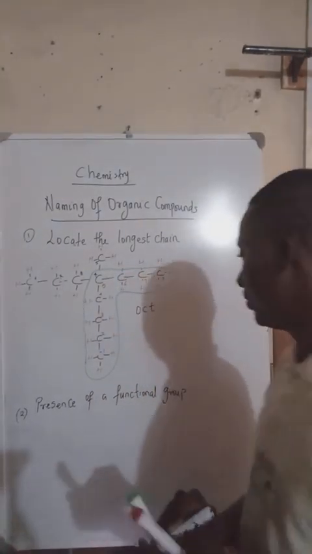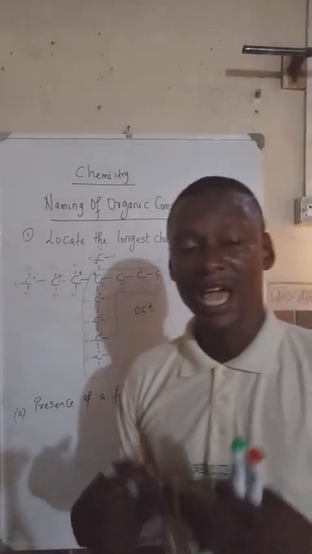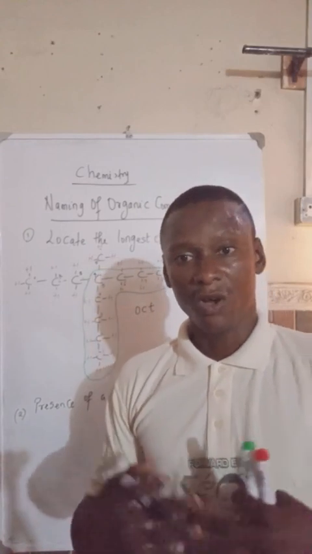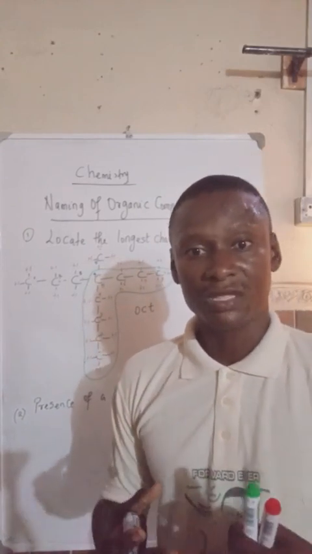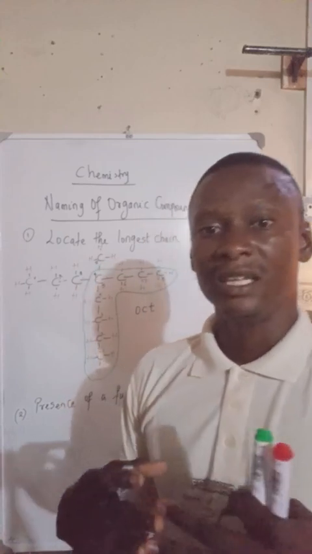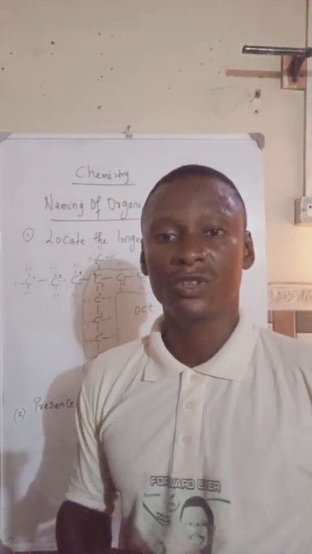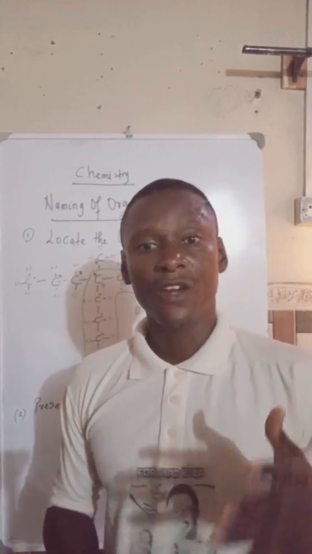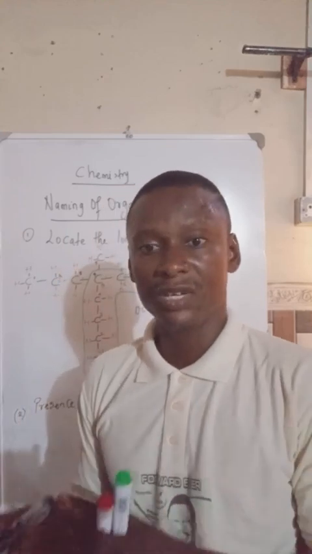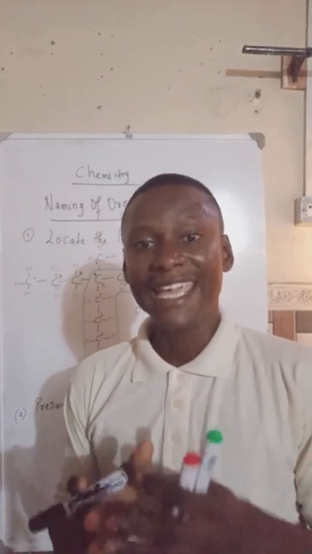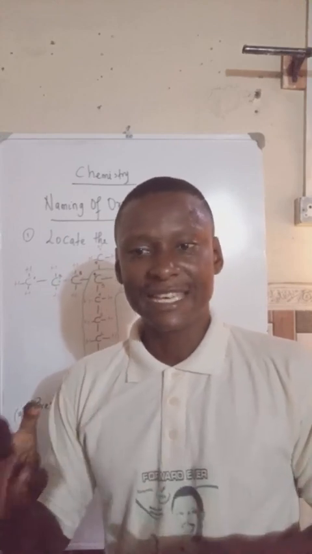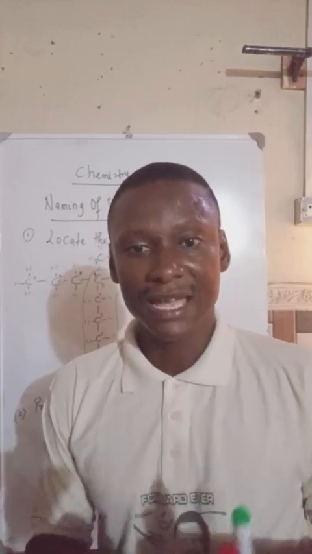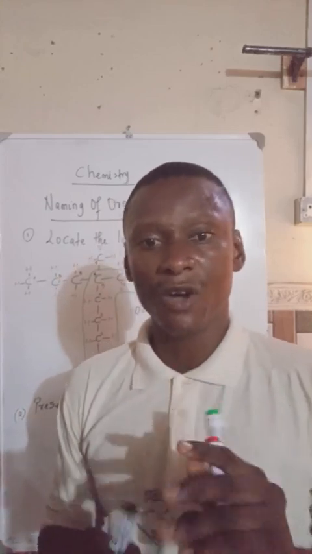What is a functional group? A functional group can be defined as an atom or group of atoms or elements that are common to the homologous series. Homologous series simply refers to a family of organic compounds that follows a regular structural pattern in which each successive member differs by a molecular formula of CH2.